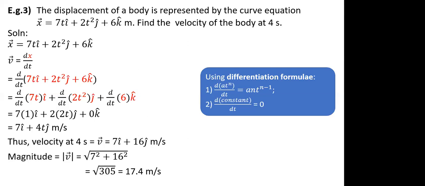Yeah. i cap, j cap, k cap are the unit vectors. They are the representations. Whenever we represent a vector, those vectors are represented along x-axis, y-axis, and z-axis. So it is a standard representation. i cap, j cap, and k cap are unit vectors along x-axis, y-axis, and z-axis respectively. So i cap will tell you that you need to move along positive x-axis. j cap will tell you that it is lying on a positive y-axis. k cap will tell you it is lying on a positive z-axis. And their magnitude is 1. Magnitude is 7, see, it is written in front of it. Acha, for unit vectors, the magnitude is 1.